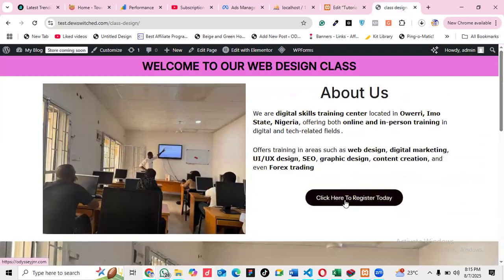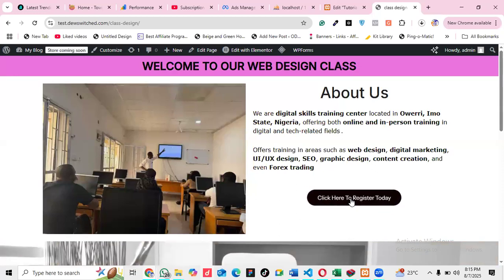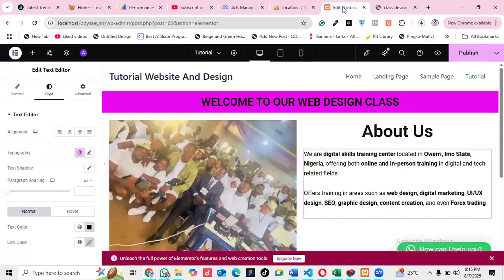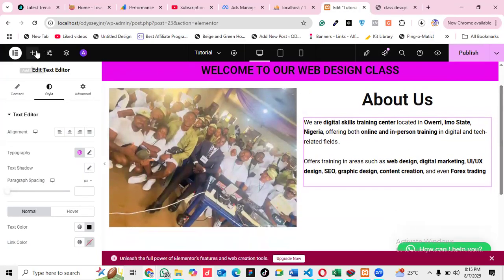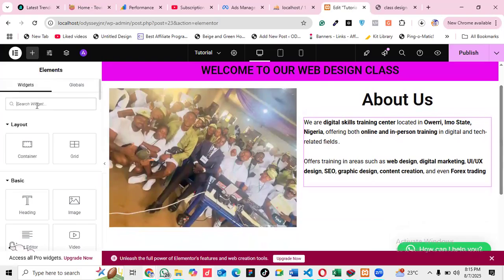So the next thing I have to do, you see now, once I take my mouse to this, you see how the button is just moving. So I need to go back to add elements and search for button.